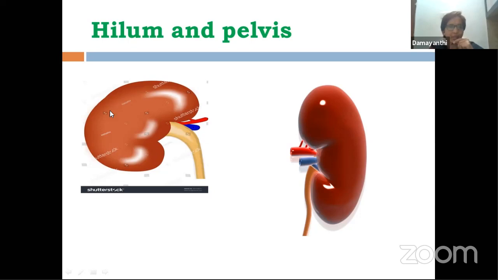So this is for right kidney. So this is for left kidney. You can see over here this kind of opening. Renal artery entering, renal vein making an exit. And similarly, you find over here ureter coming down. This funnel shaped structure, and then this is a ureter coming out, right? This funnel shaped structure is embedded into the kidneys. This particular tube forms a funnel shaped structure embedded into the kidneys in a region which is called pelvis.